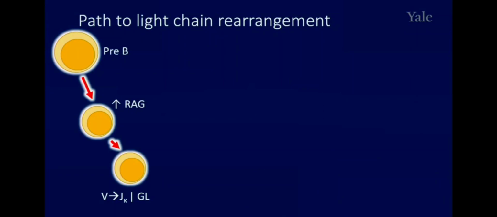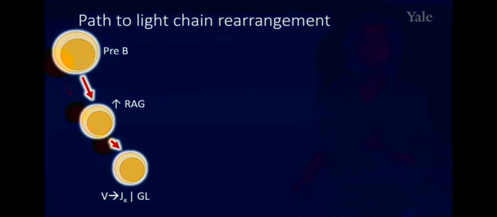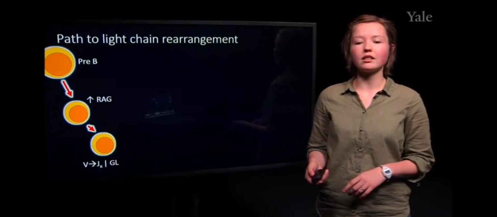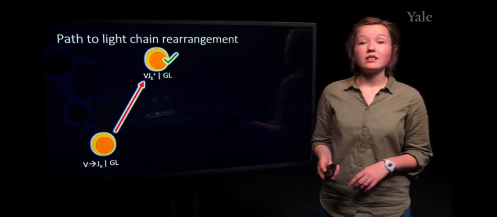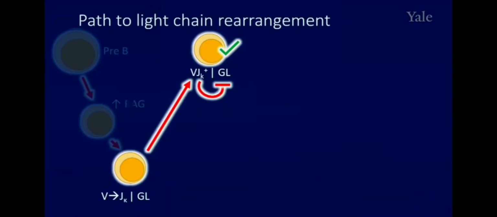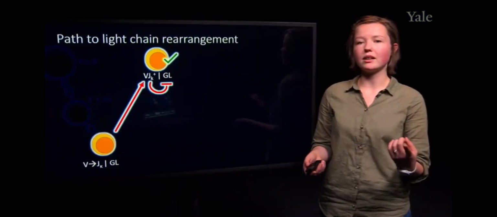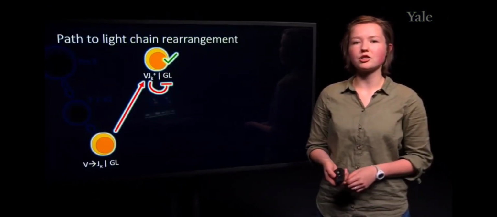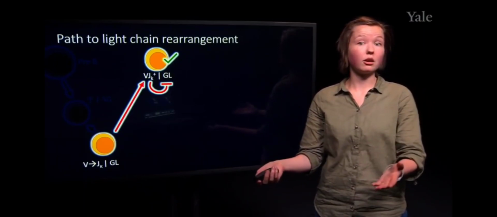Notice that we are not recombining at both alleles, but we are starting with 1 kappa allele. And if this rearrangement is successful, much like with the heavy chain, we will have allelic exclusion, which results in only 1 light chain being expressed and 1 heavy chain being expressed from the prior recombination event, leading to 1 single B cell receptor for that B cell.